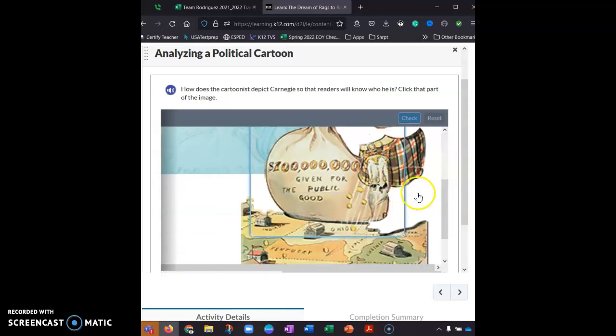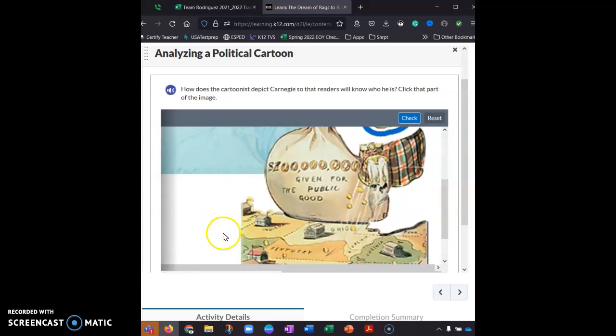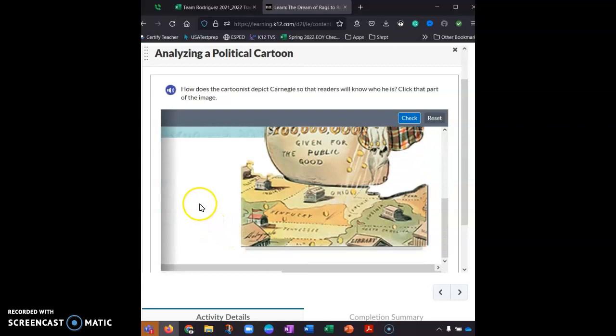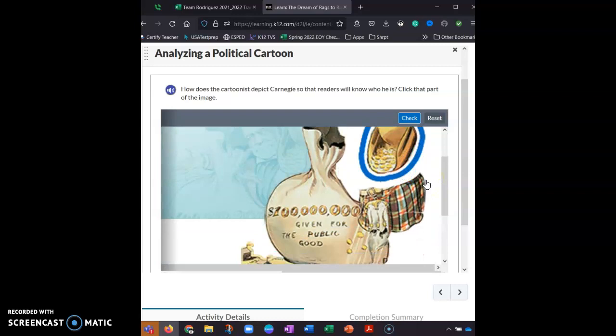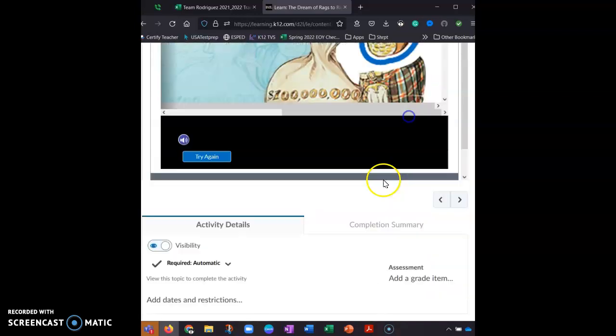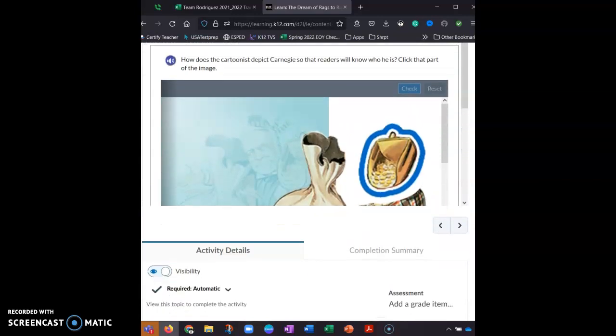So which one of these depicts Carnegie and shows who he is? What do you think? Let's just guess. Let's check this one here. Uh-oh, we didn't get that one right.